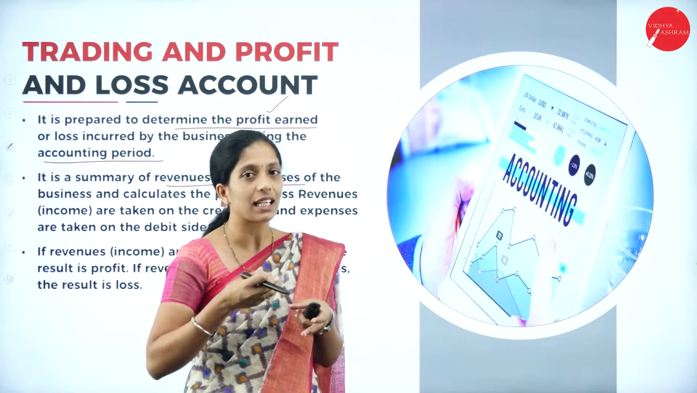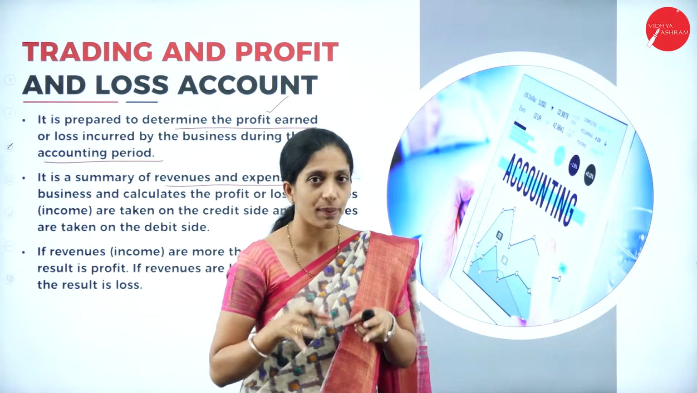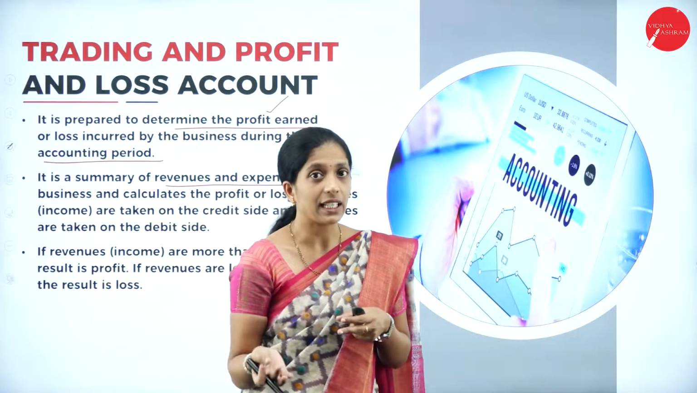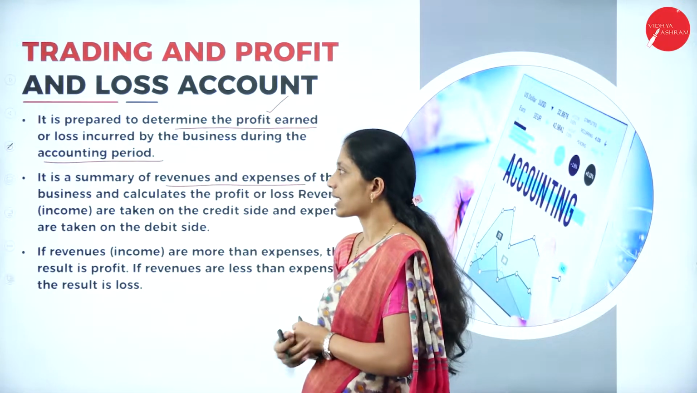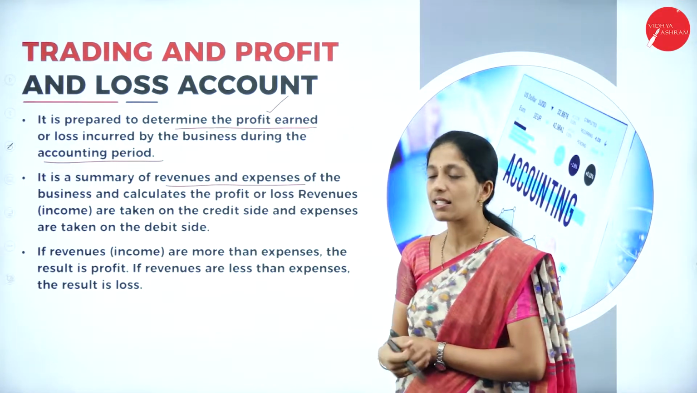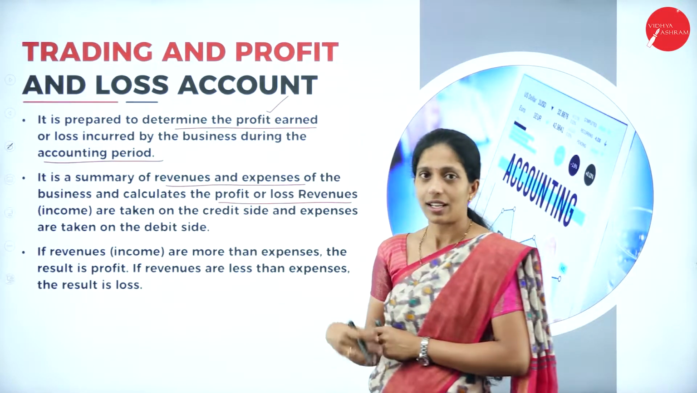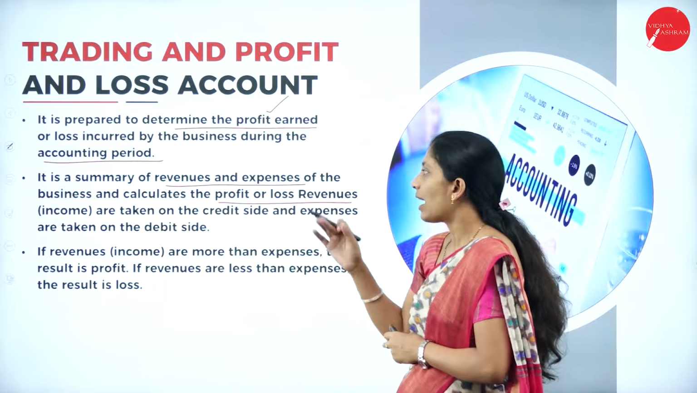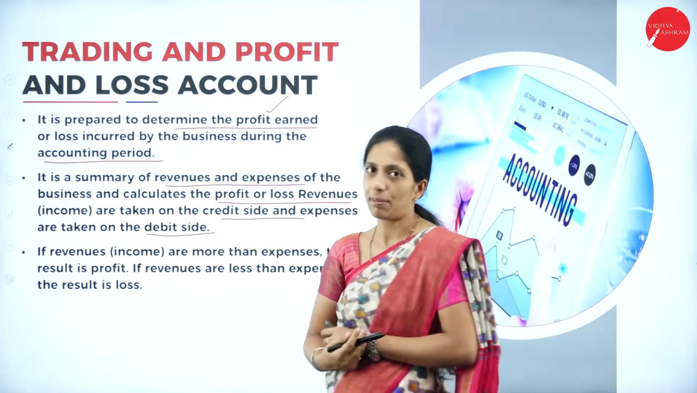So, whatever income the business has earned and whatever expenses it has incurred will be recorded in the trading profit and loss account. It is a summary of revenue and expenses of the business and calculates the profit or loss. Revenue or income is taken on the credit side and expenses are taken on the debit side.